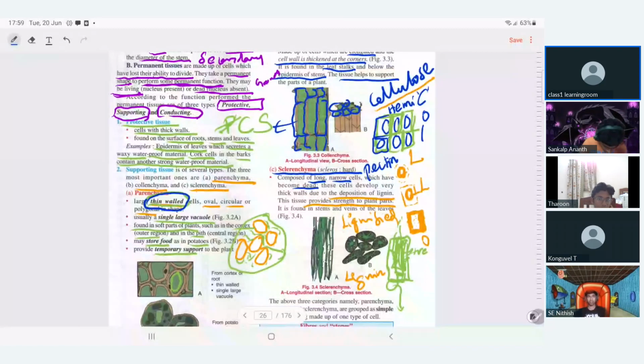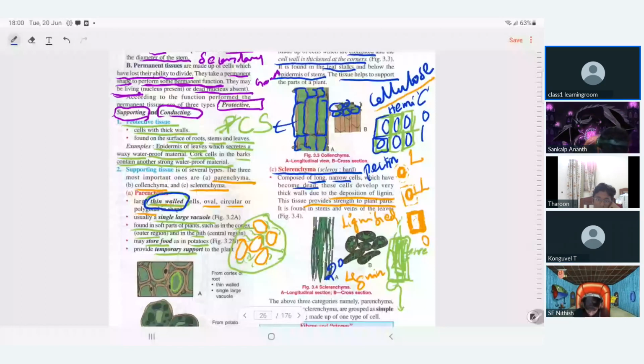Lignin is the secondary cell wall. Cellulose, hemicellulose, and pectin are present in the primary cell wall. The living cell is present there; they cover the living cell. And then in the secondary cell wall, the lignin is accumulated, deposited.